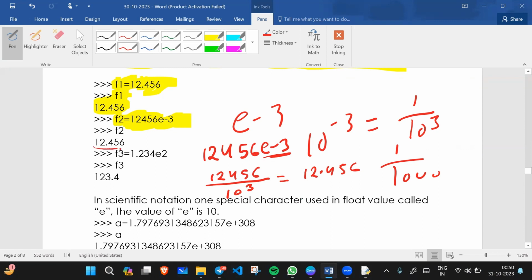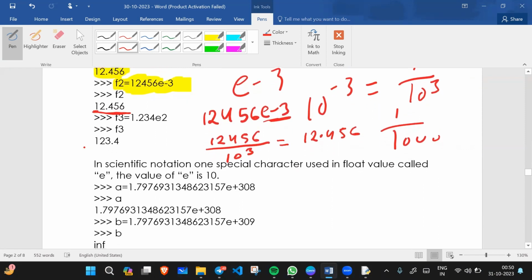So this is how the value will present. All right, so for the same e to the power e2 means 1234 multiplied by 10 to the power 2. When we multiply, it will become 123.4. This would be the answer.